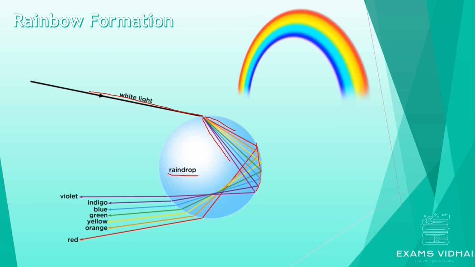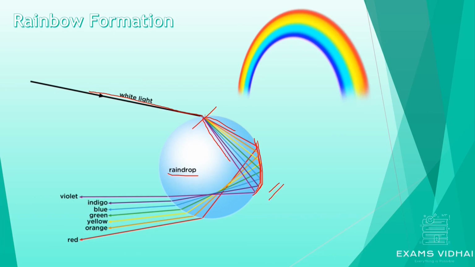Within the raindrop, the dispersed light gets internally reflected, not refracted, from this surface of the raindrop, and then goes out. So firstly refraction takes place at this point, then total internal reflection at this point, and then again refraction at this surface.